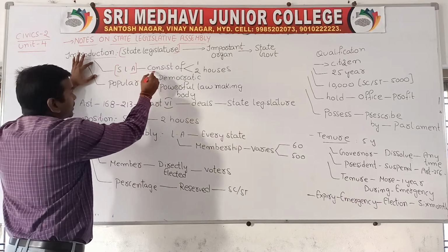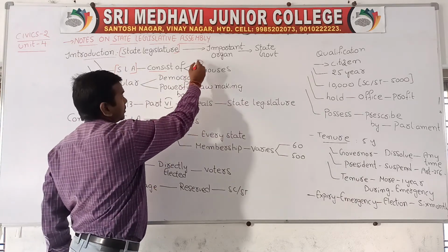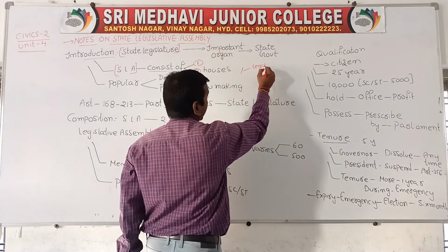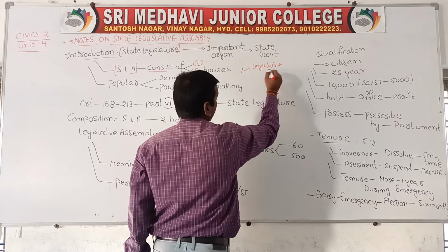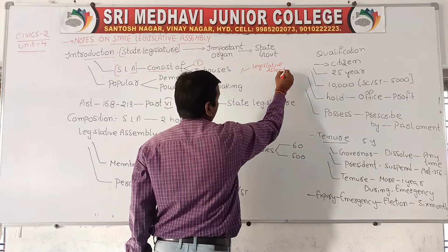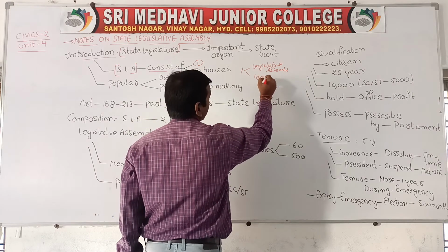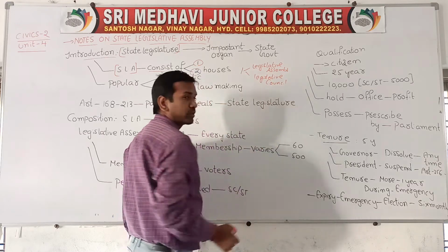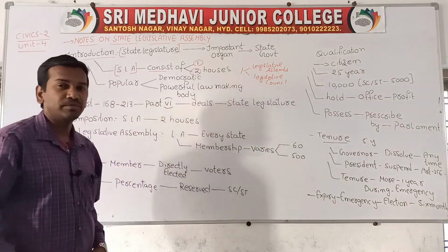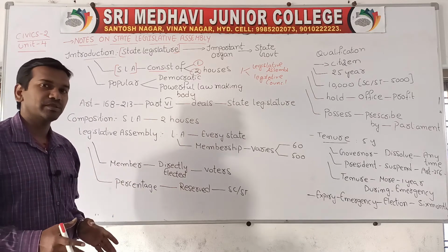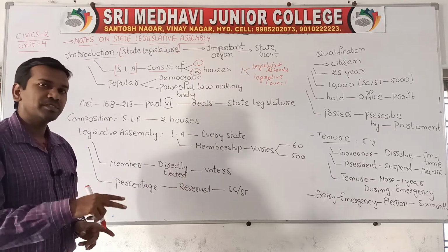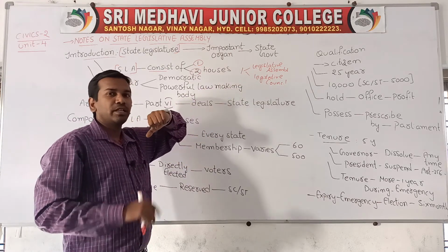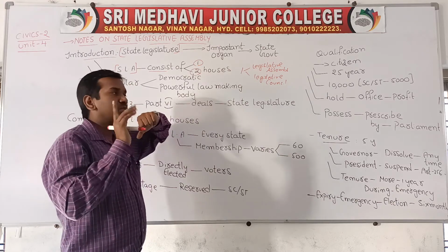State legislative assembly mainly consists of one or two houses. It means a state has either a legislative assembly only, or a legislative assembly and a legislative council also. In Telangana we have both the legislative assembly as well as the legislative council. But in some states we have only a legislative assembly, which means there is only one house. In some states they have two houses.